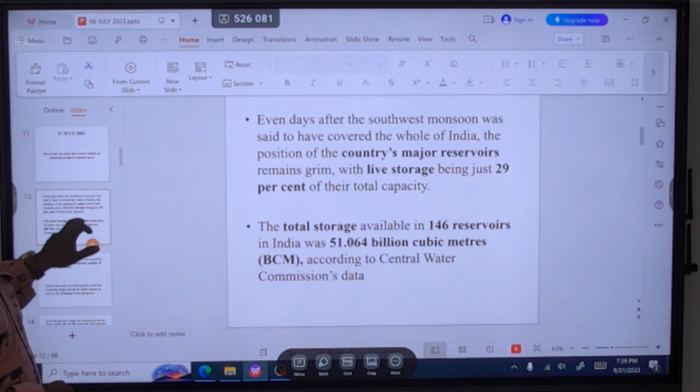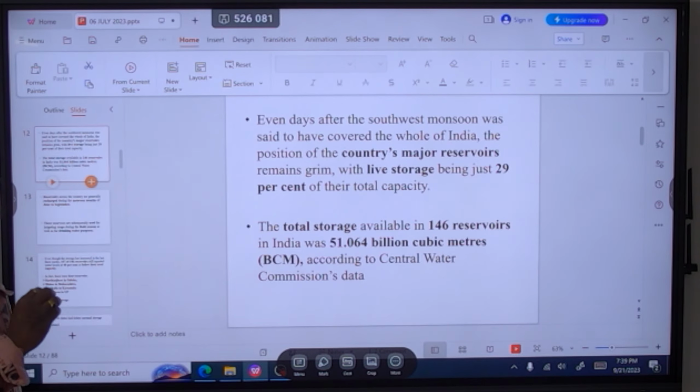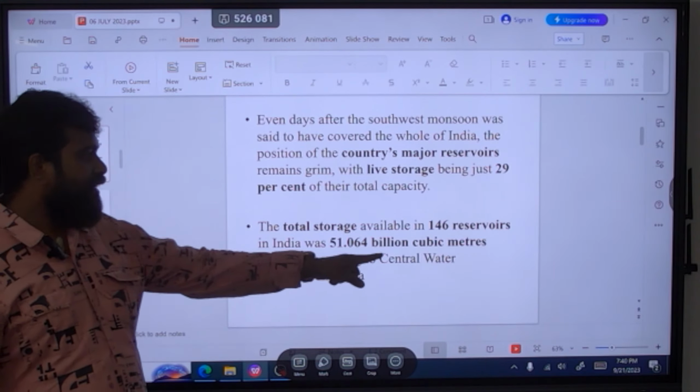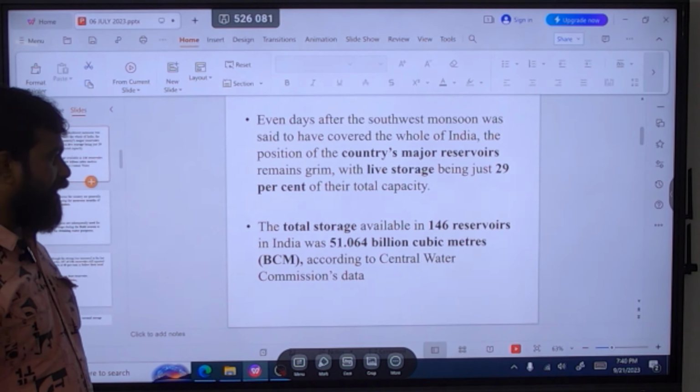Let's see this. The country's major reservoirs now have only 29% of their total capacity. So we have a very low live storage of water, around 29%. Now look here, total storage in 146 reservoirs in India, according to Central Water Commission data, is 51.064 billion cubic meters of water.